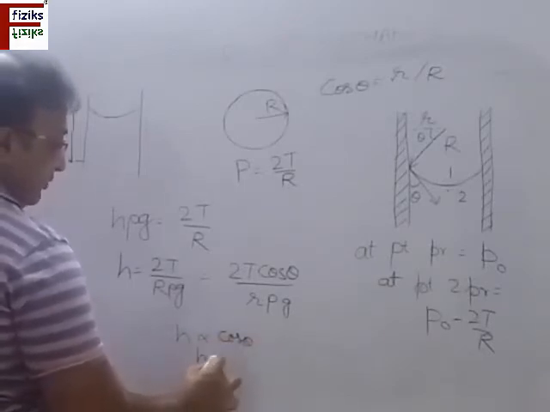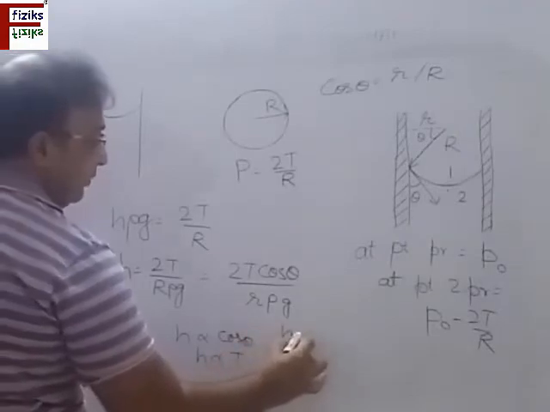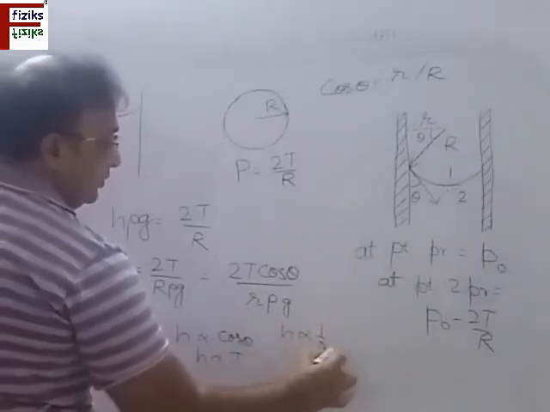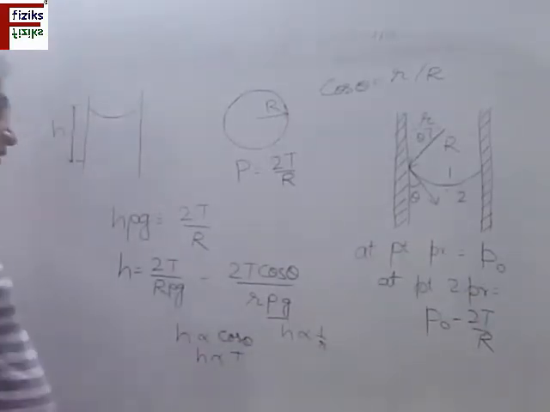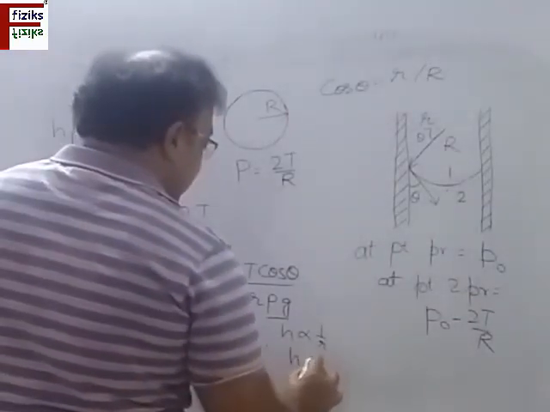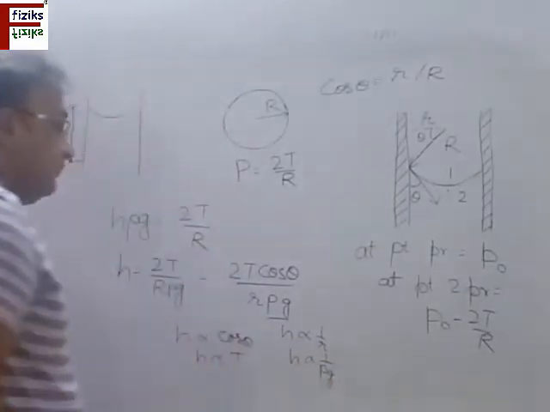h directly depends upon the surface tension. h is inversely proportional to the radius of the tube, and rho into g is the specific weight of the fluid. This is constant for a particular fluid. So h is proportional to 1 by rho g, the specific weight of the fluid.